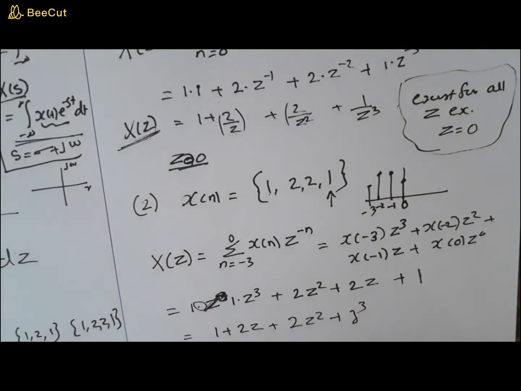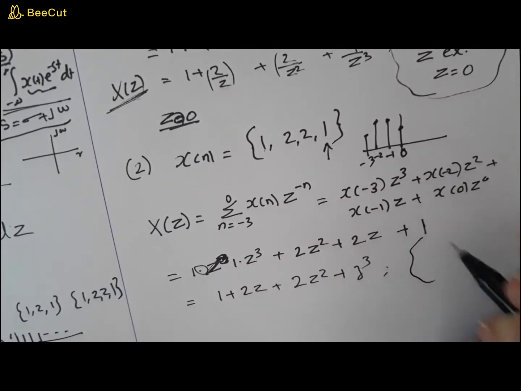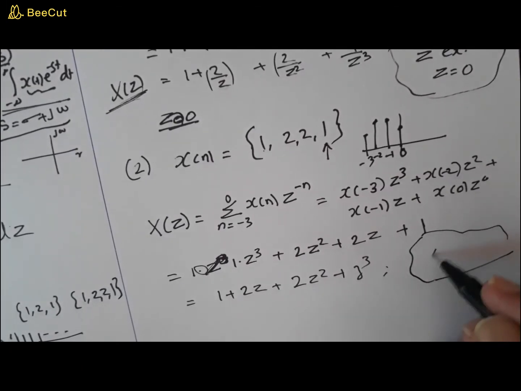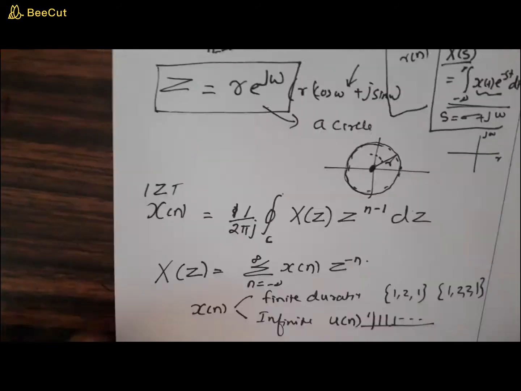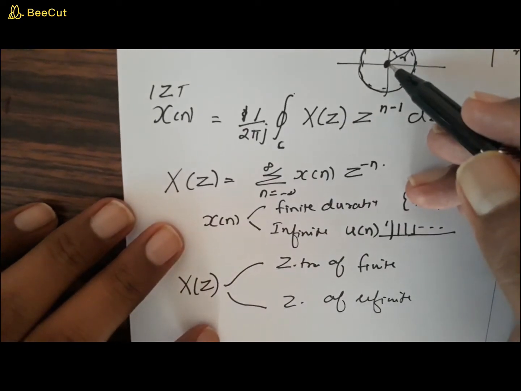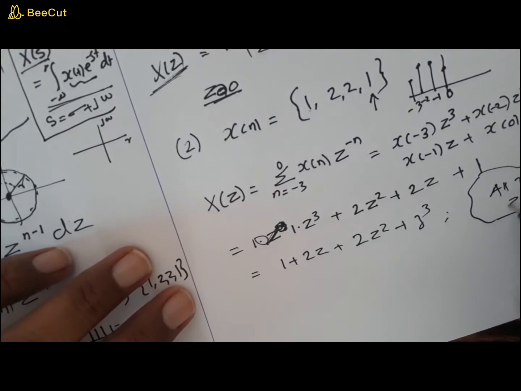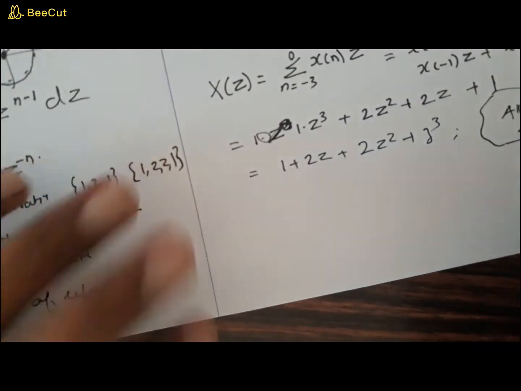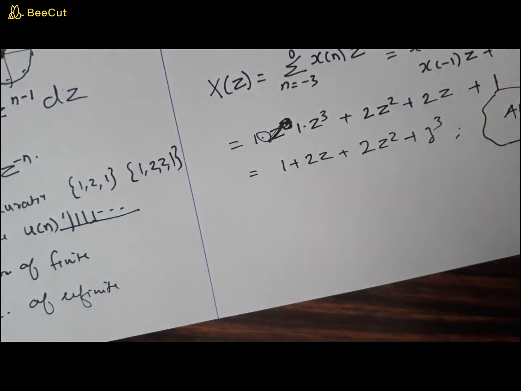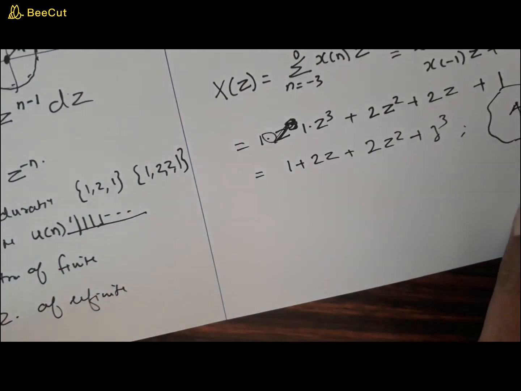Okay, so what can you say about the existence of the Z transform? Here also you need to specify the existence of the Z transform. Here you can say that all Z except, in the Z plane the radius can vary from 0 to infinity, so except at Z equal to infinity. X of Z becomes indefinite, or not a definite value, only at Z equal to infinity. So that's what you need to refer to.